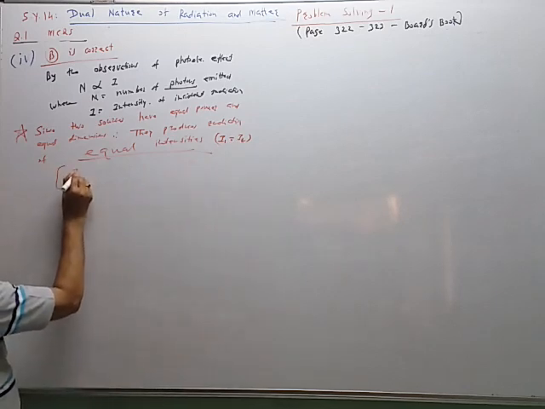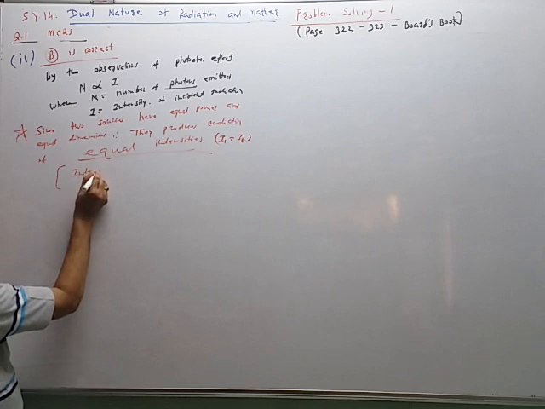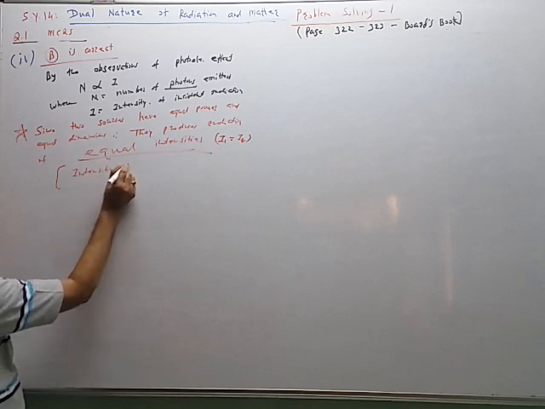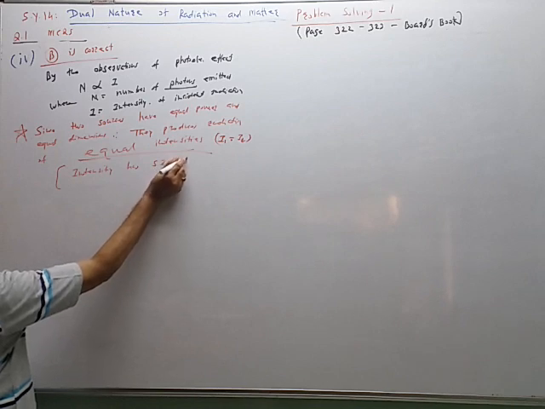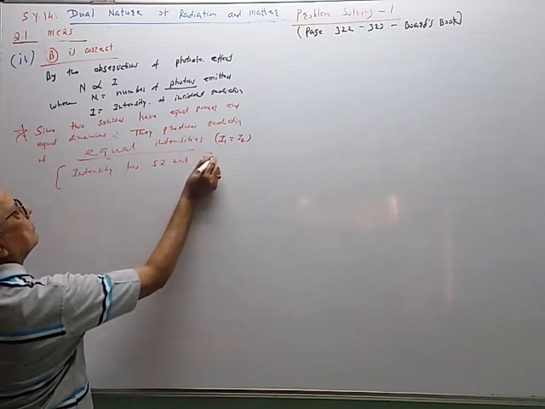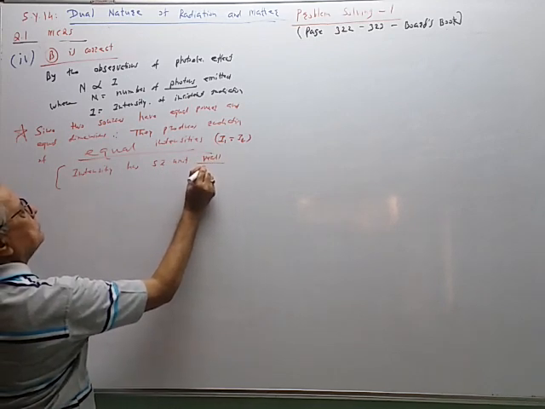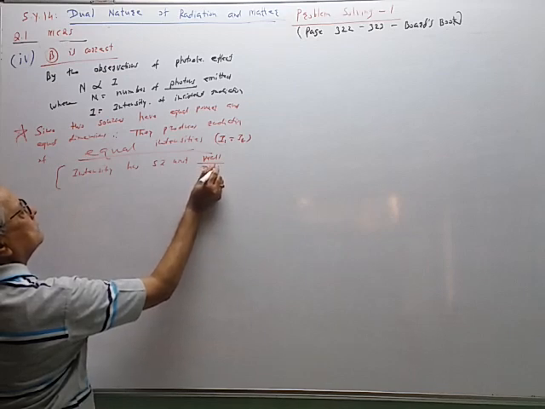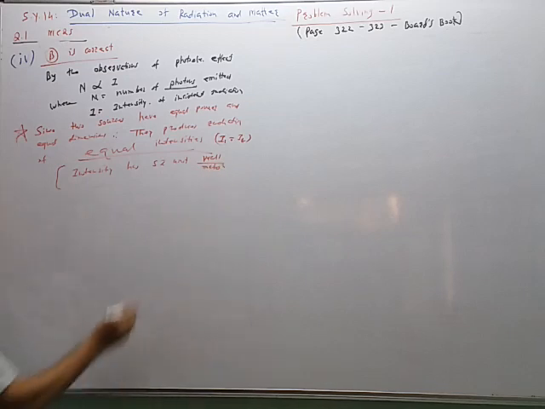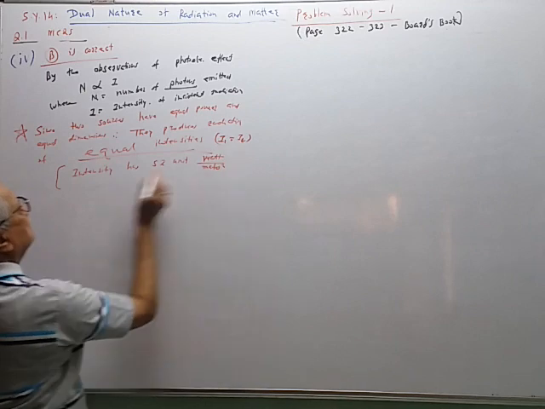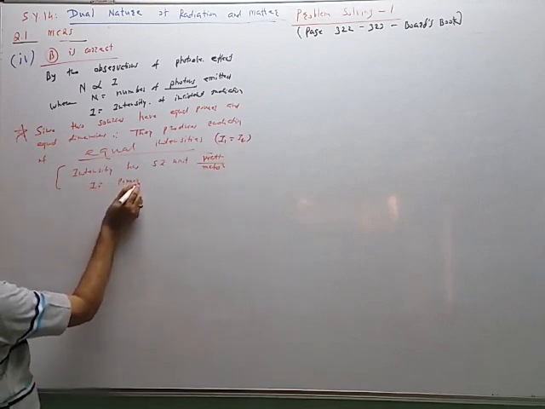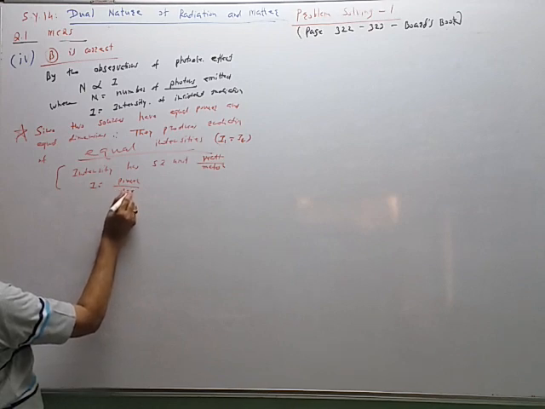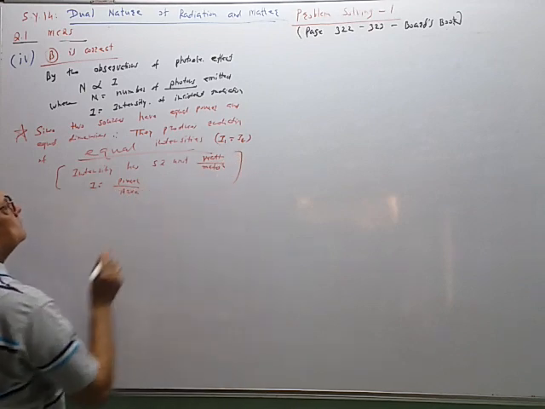Write this in brackets. Intensity has SI unit watt per meter square, which means power per meter square. So I is equal to power upon area.